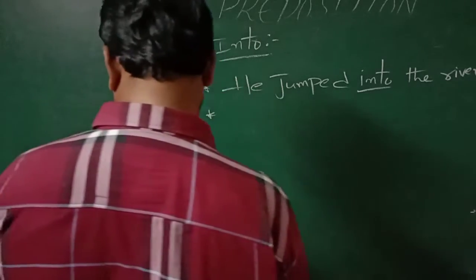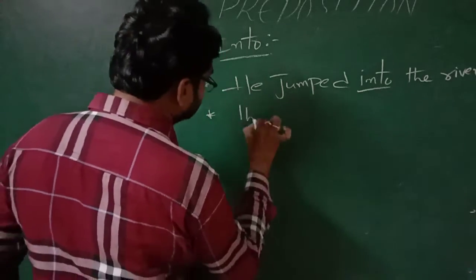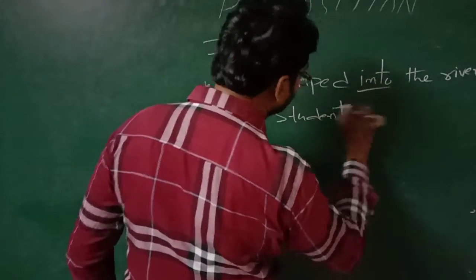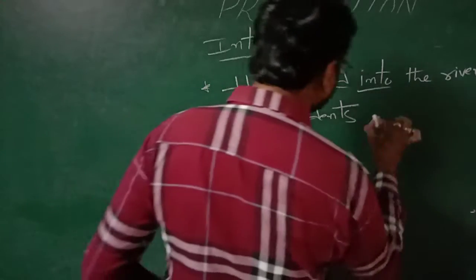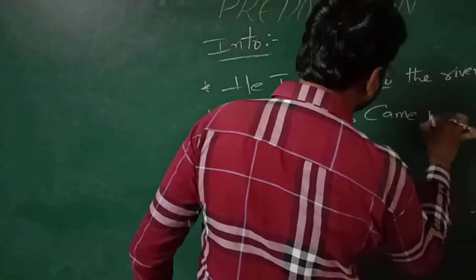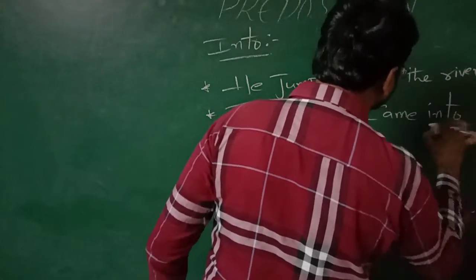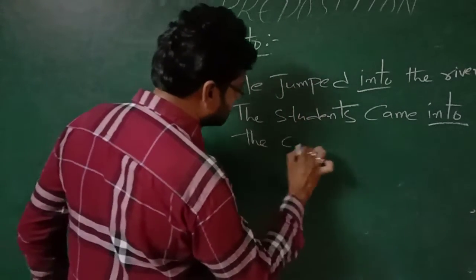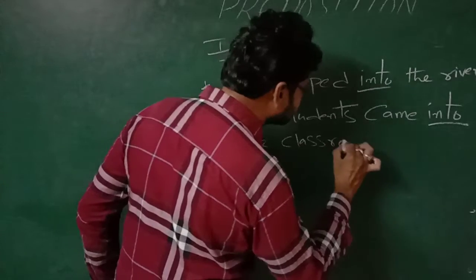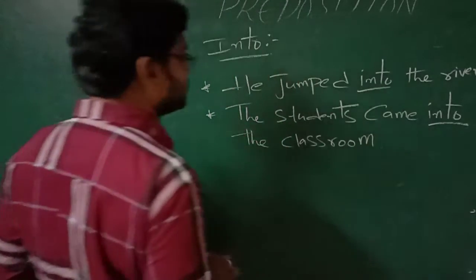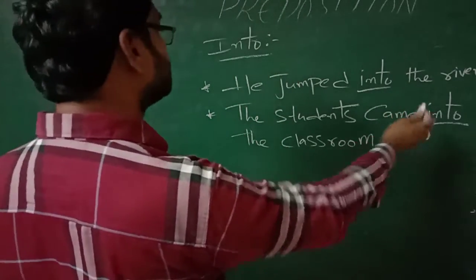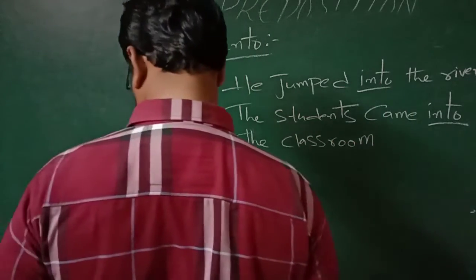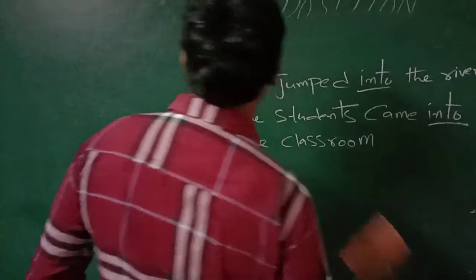Next example, the students came into the classroom. So by movement, into: the students came into the classroom. Next one.